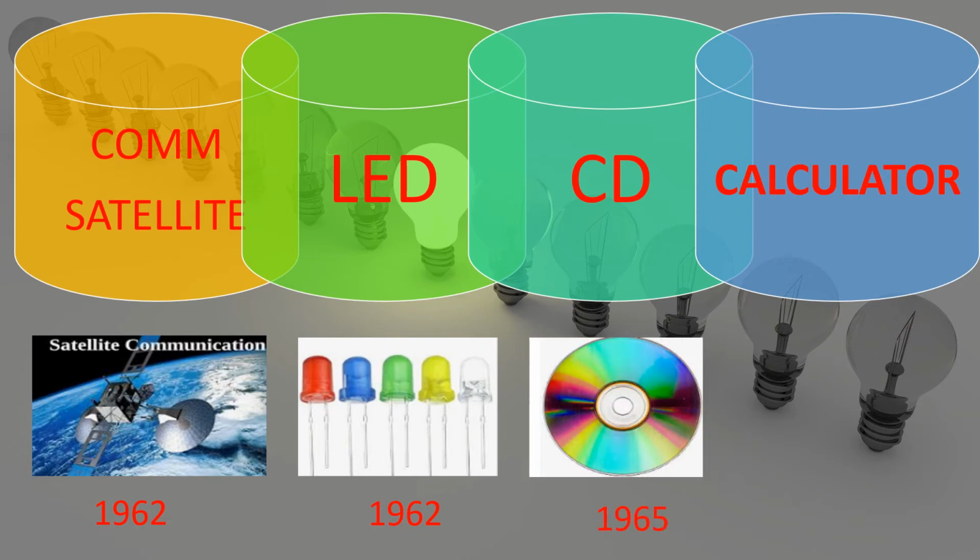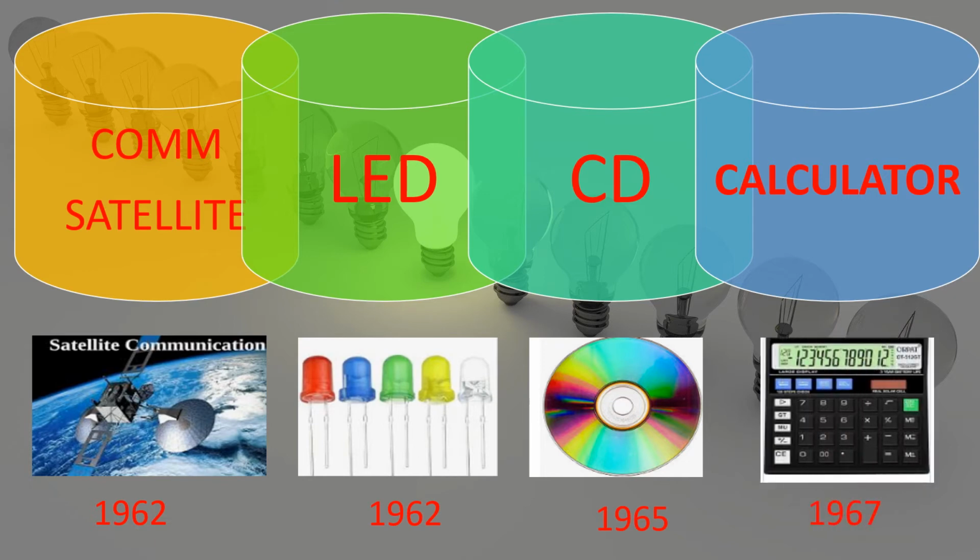CD, I will not speak more about this, but it was also invented in the year 1965. It is called the compact disc, and it changed the entire human life in a very dramatic way. Calculator: before the calculator, humans were using long calculations to work out a lot of things, but after the invention of the calculator, life became very easy and calculation became simpler and simpler. So these are the eight inventions. Next, let me share the ninth one.